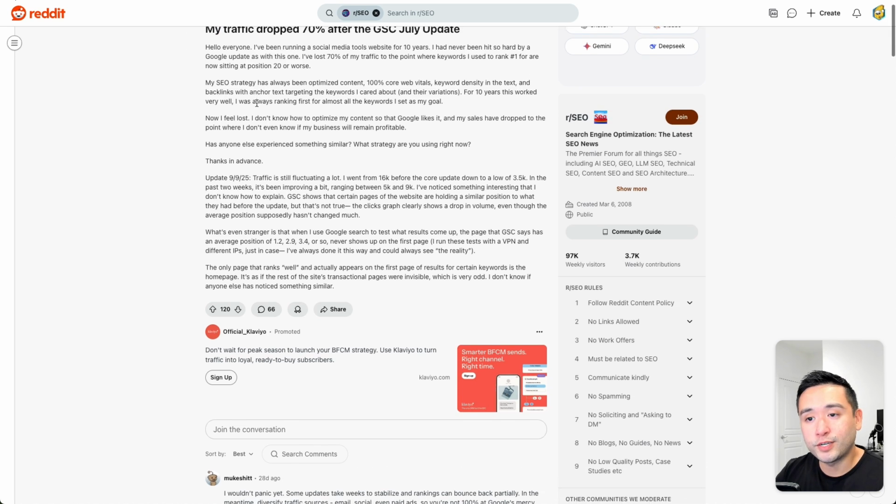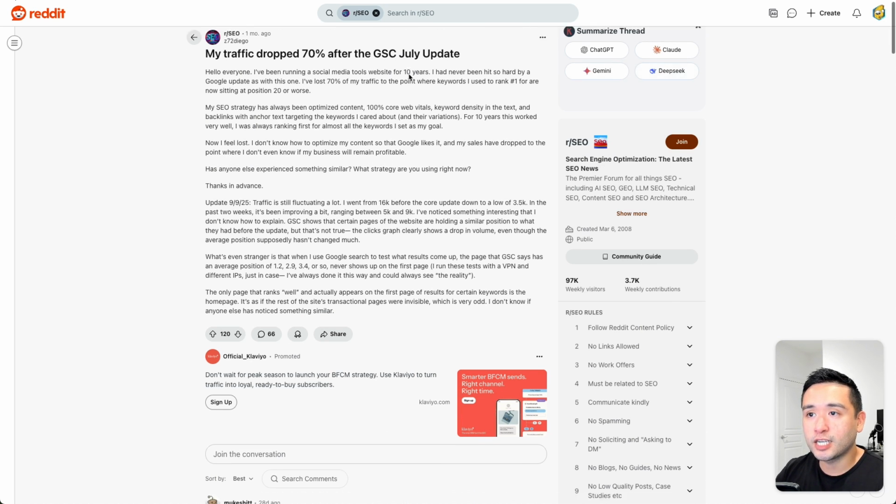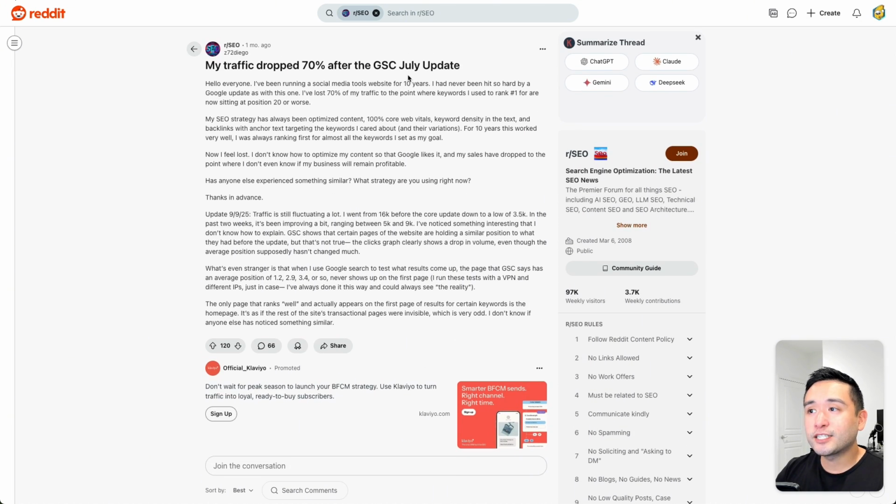Now again, you can use Claude, Gemini, and also DeepSeek to summarize this thread, and you can summarize all threads on Reddit. Okay, so go ahead and use this feature and use it to your advantage. Learn from these various threads, gather some helpful insights using AI instead of you manually scrolling, reading all of the comments yourself.